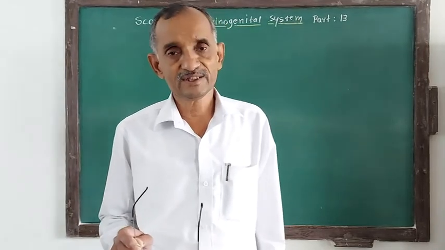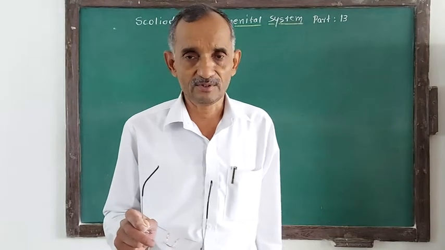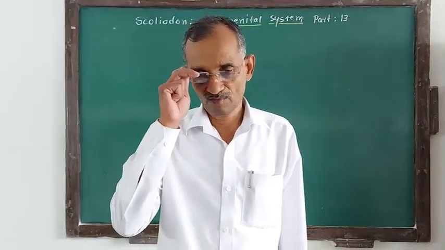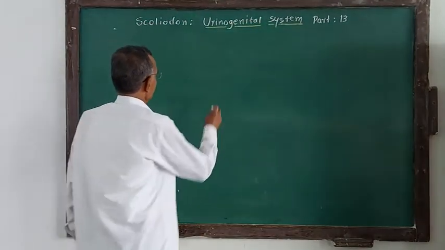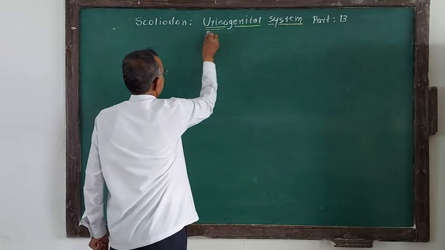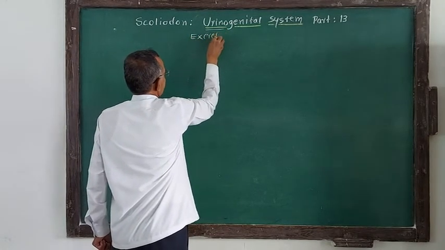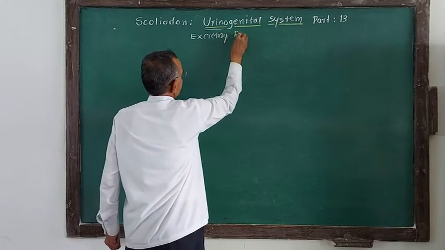Dear friends, now leading towards the last topic from Scoliodon, that is the urinogenital system. Urinogenital. Urino in the sense excretory. It indicates excretory. And genital in the sense reproductive.